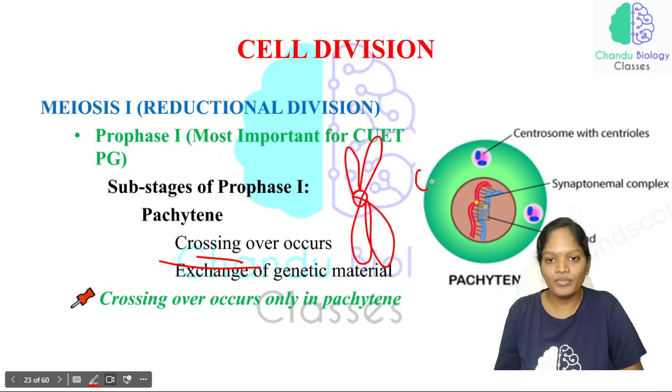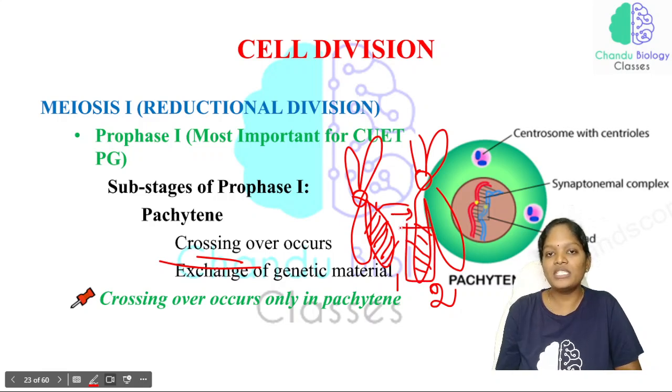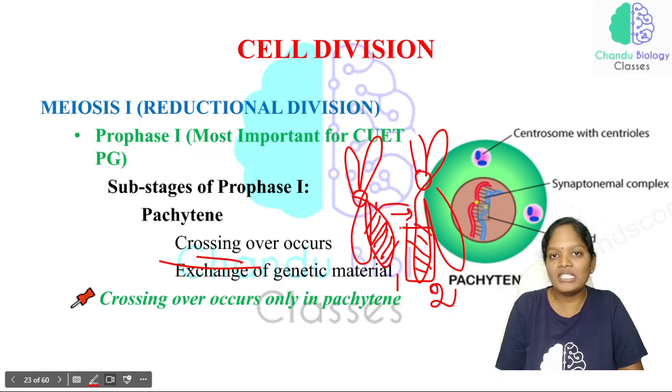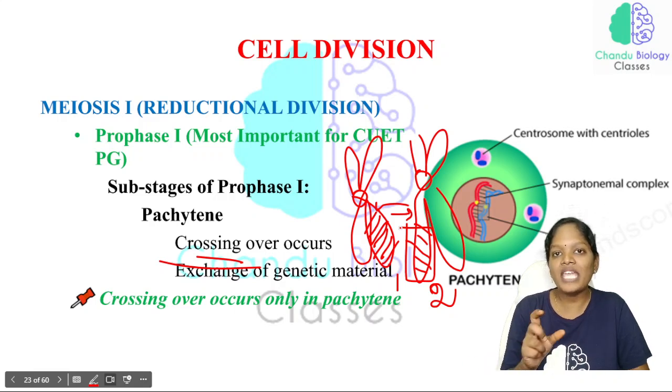This is a chromosome and this is another chromosome, and this is a part of chromosome 1 and this is a part of chromosome 2. There is an exchange of genetic material between chromosome 2 and chromosome 1. The chromosomal part from chromosome 2 has been mixed with chromosome 1, and the part of chromosome 1 will be mixed with chromosome 2. So the exchange of genetic material between chromosome 1 and 2 is called